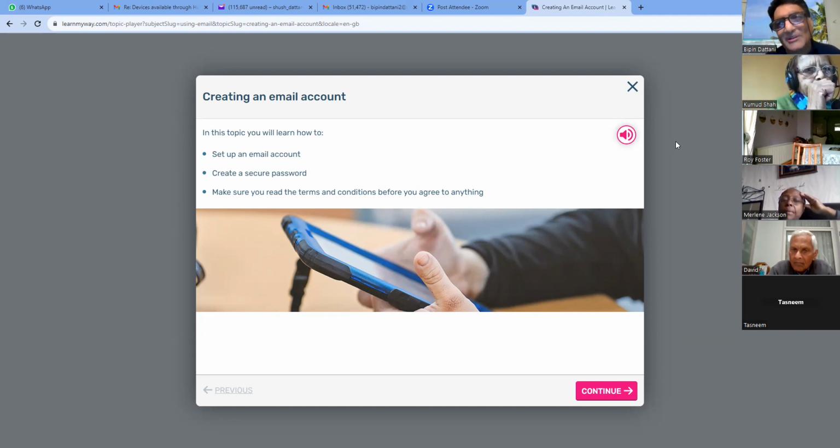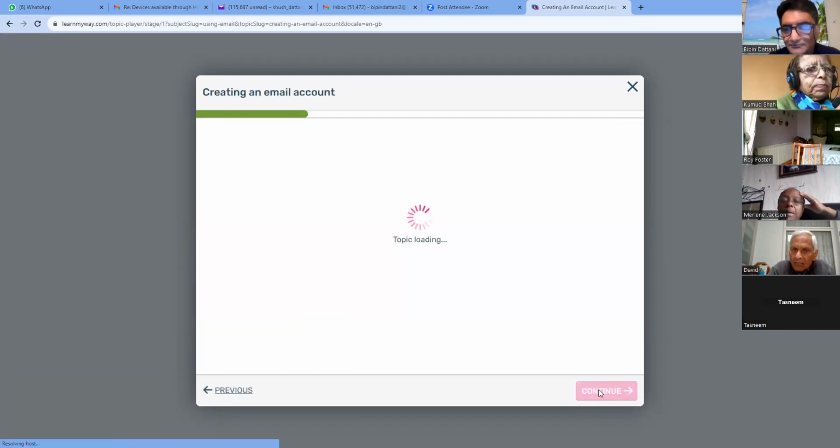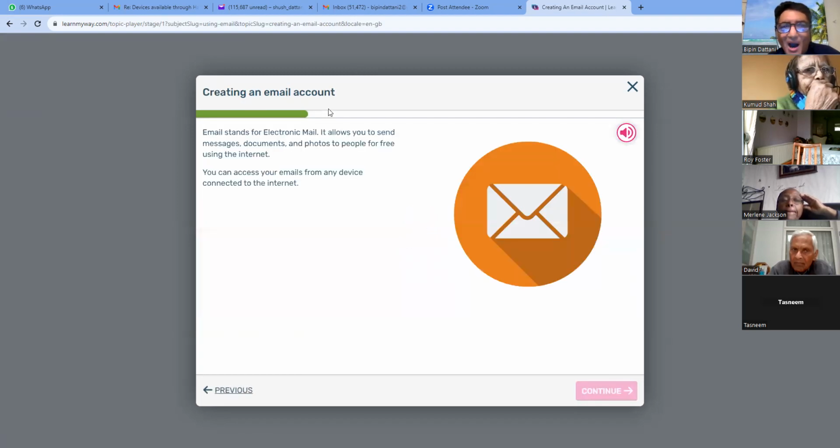Okay, so that read everything that was on the screen for you. And it's really meant for people that are partially sighted and find it difficult to read. But in our case, I will just be reading it as I go along. Let's continue. Now, a little green bar has appeared, and that shows you how much of your lesson you have finished. So keep an eye on that green bar.